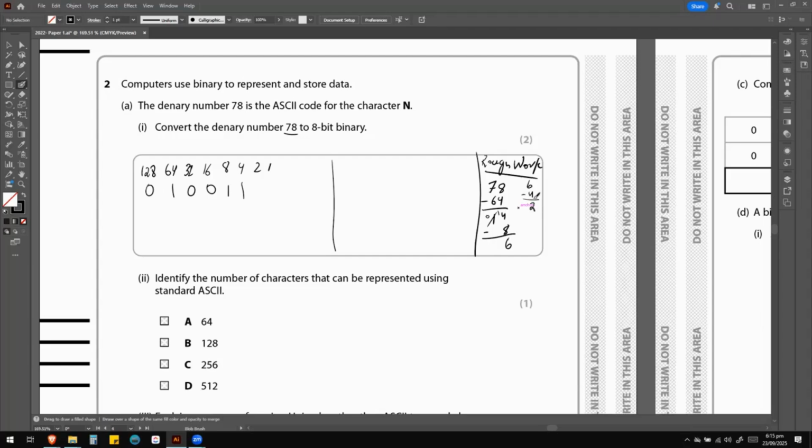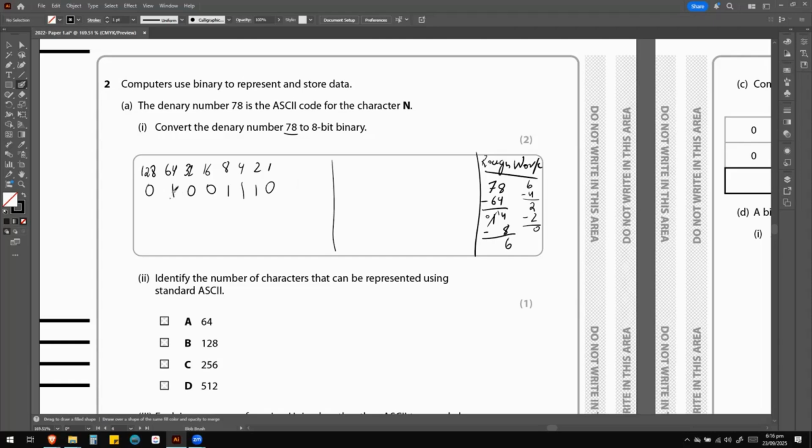6 minus 4 is 2. So 2 is definitely equal to 2, so we take the 2 over here. And now 2 minus 2 is always 0, so we don't need to go on any further. We can just say we've used all the values. We have our number now.